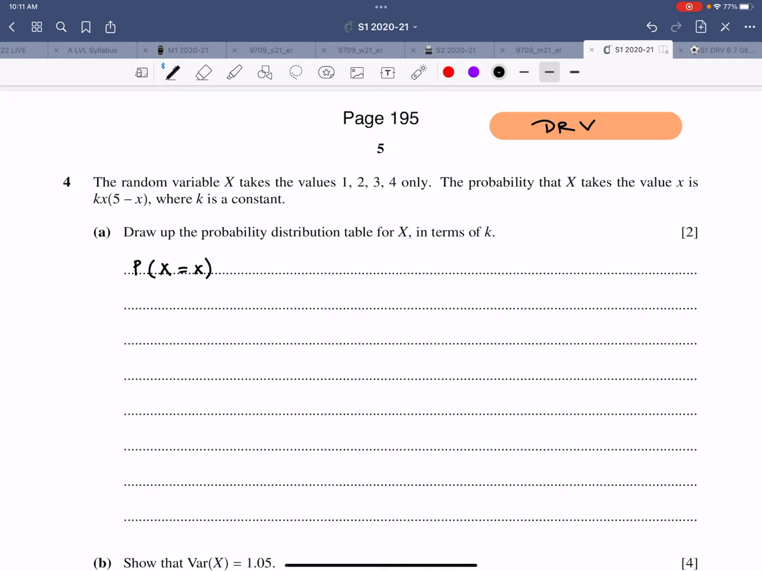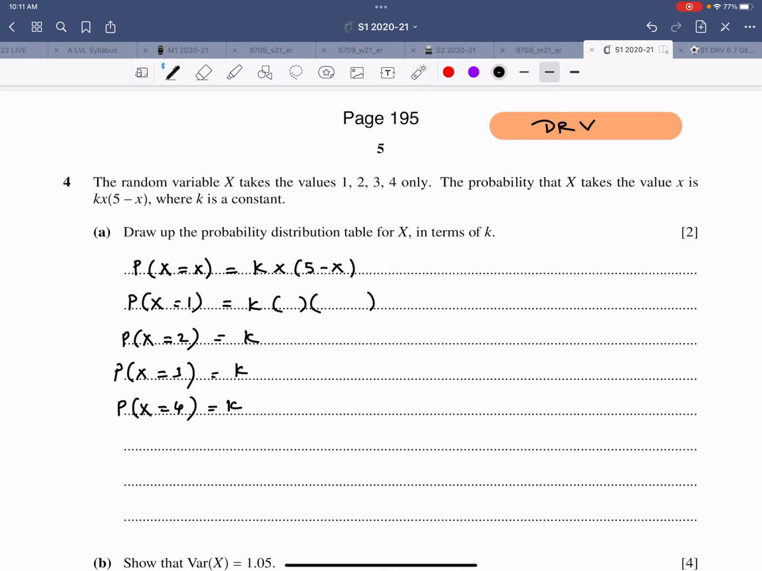Probability x is equal to x, that is k times x times (5 minus x). Probability x is equal to 1. Probability x is equal to 2. Simple calculation. Probability x is equal to 3. Just follow the instruction. Probability x is equal to 4. That is k all along. And then 2 brackets, a small and a big.